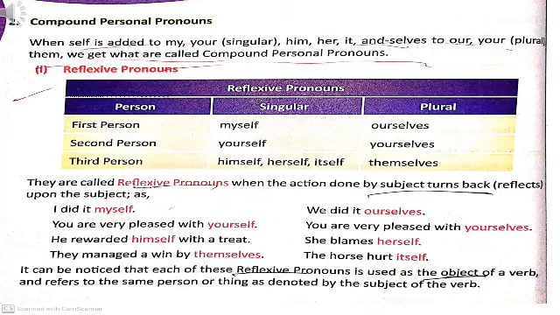You are very pleased with yourselves. She blames herself. These are examples of reflexive pronouns, and generally these are used as the object of a verb and refer to the same person or thing as denoted by the subject of the verb.